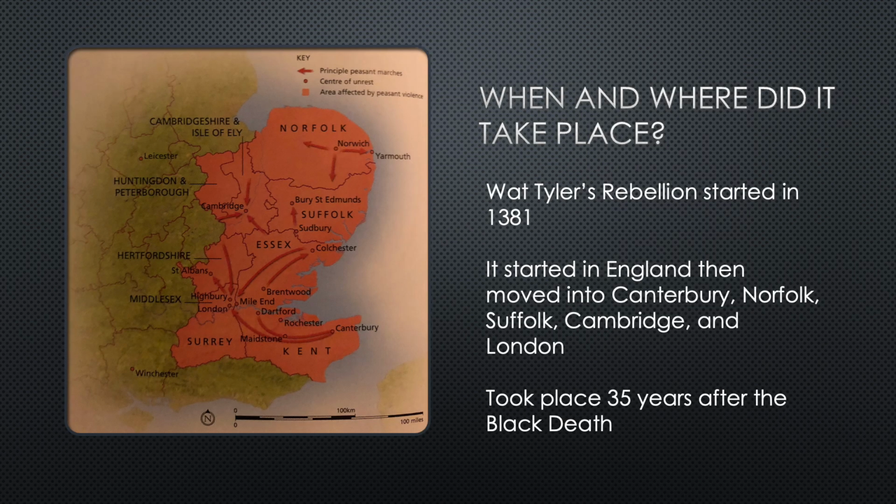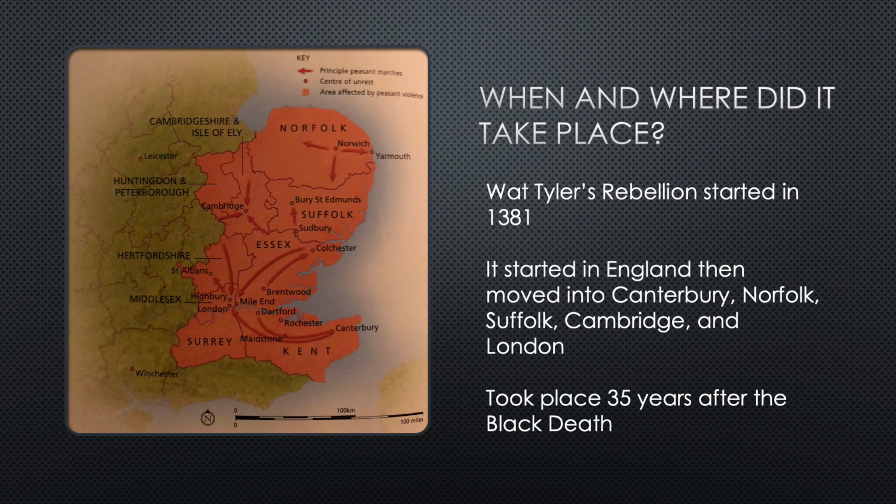When and where did the rebellion take place? Wat Tyler's rebellion started in 1381 in England and moved into Canterbury and London. This event took place 35 years after the Black Death. It also moved into Norfolk, Suffolk, and Cambridge. The image on the left shows a map of England during this time.